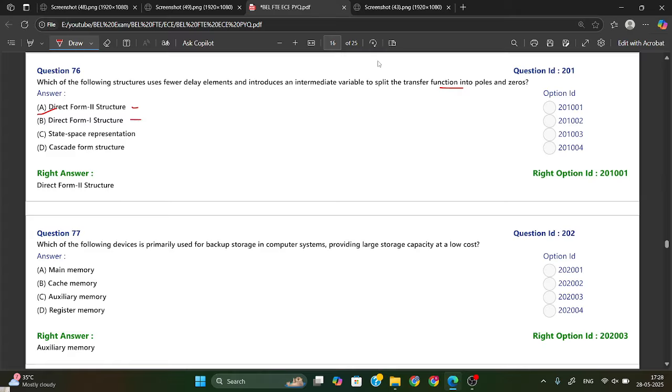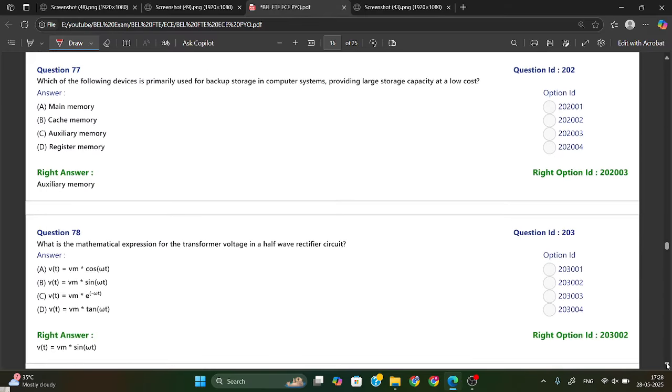And if you talk about structure 1, it will implement the difference equation directly but requires more delay elements. And this is state space representation. State space representation uses matrices for representing the system. Okay, this much only.